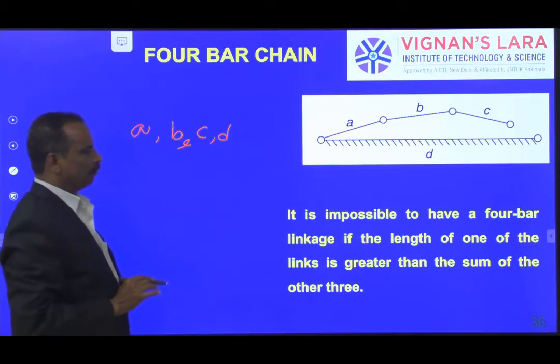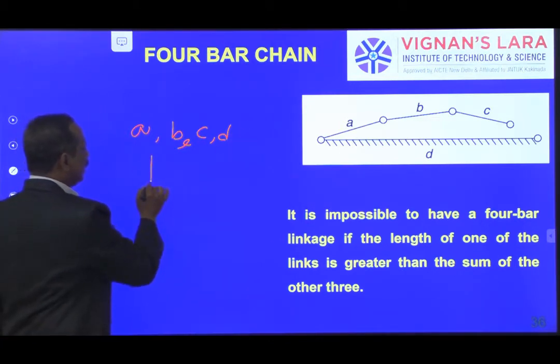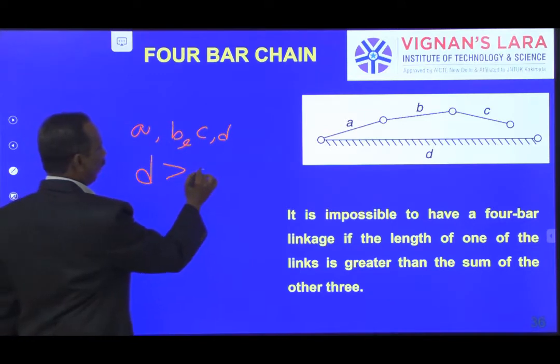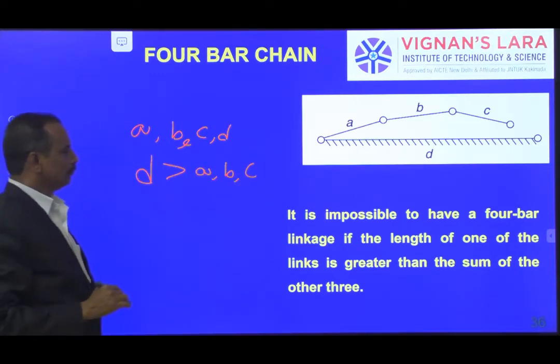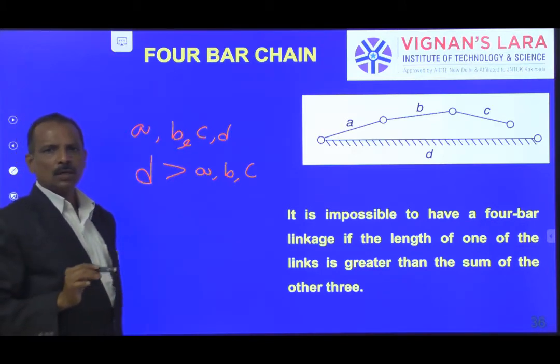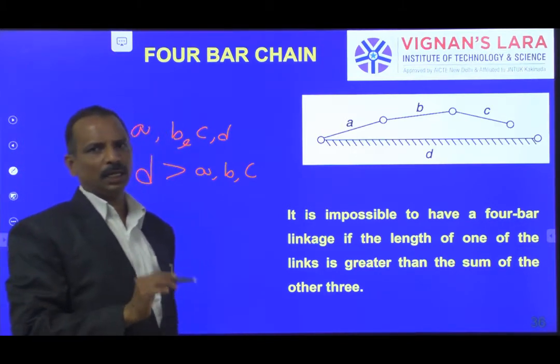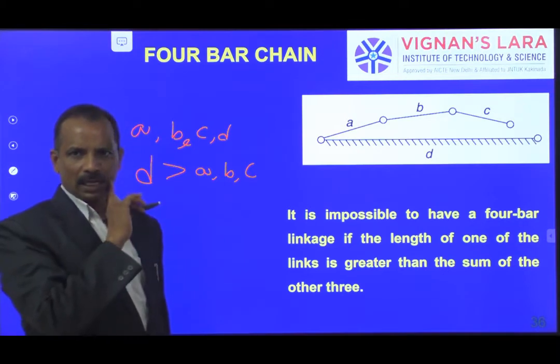Look at the diagram. Link D is greater than each of the links A, B, C individually, so D is the largest link.